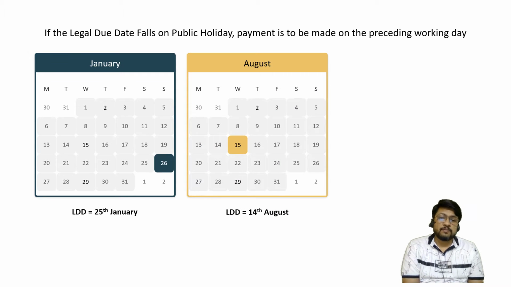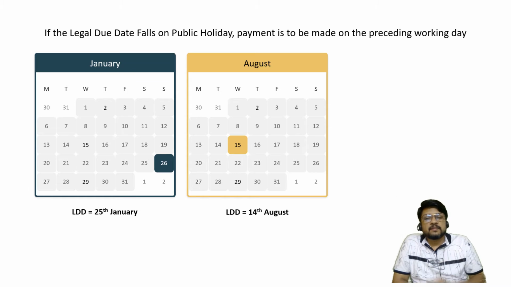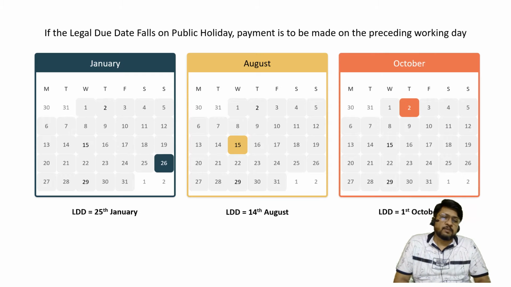In case of August, 15th August, we already know it, that's also our public holiday. 26th January is Republic Day and 15th of August is, yes, Independence Day. So if the legal due date is falling on 15th of August, then according to law we'll have to go one day earlier. That means it will become 14th of August. So if 15th August is the date, you can't count it on 15th August and you should not consider 16th August. It should be 14th of August. And the last one is in the month of October.